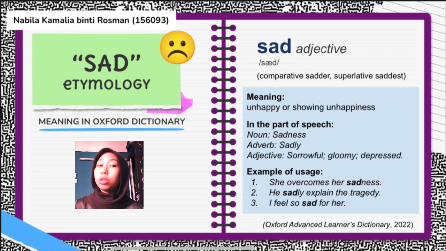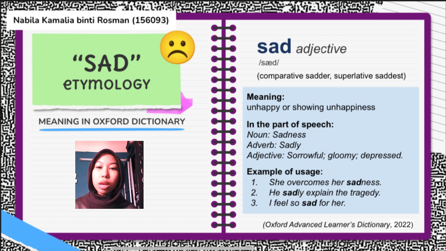Next, we will look through the meaning of this word sad in Oxford Dictionary. As we can see, sad is an adjective. It's a feeling that you feel, the negative feeling. So the comparative of the word sad is sadder, and the superlative is saddest. It means unhappy and or showing unhappiness. As I said before, it shows sorrowful.